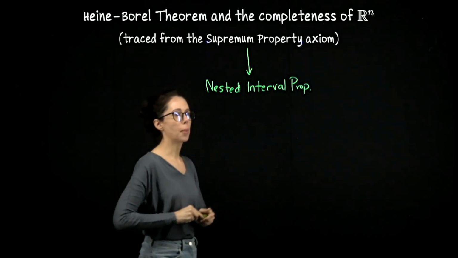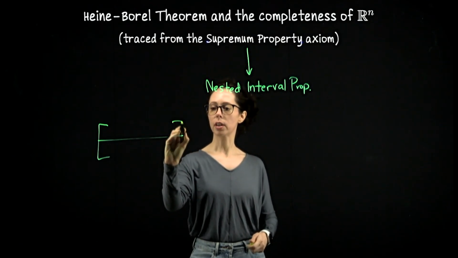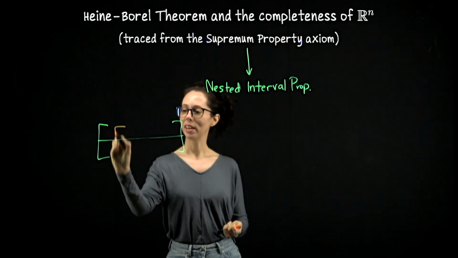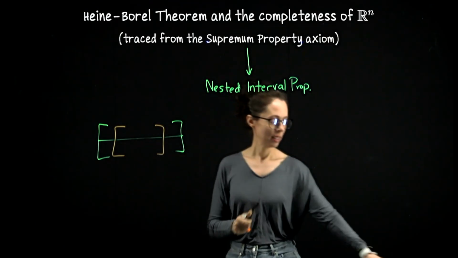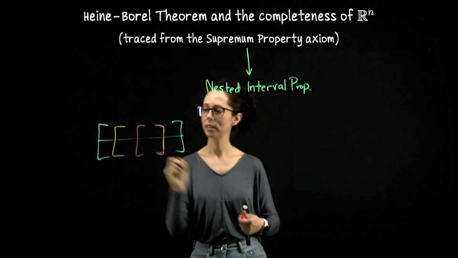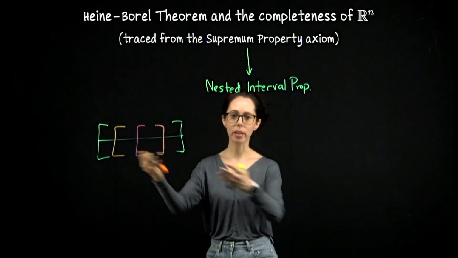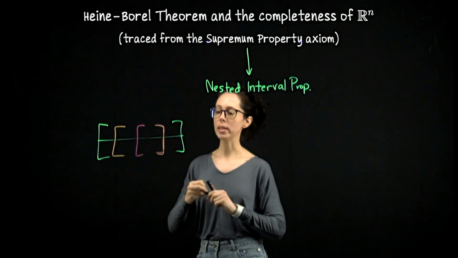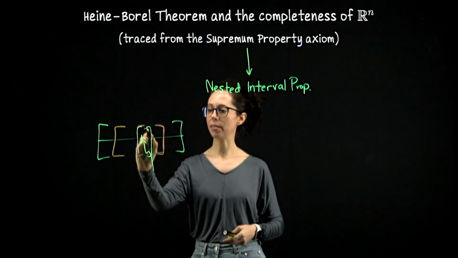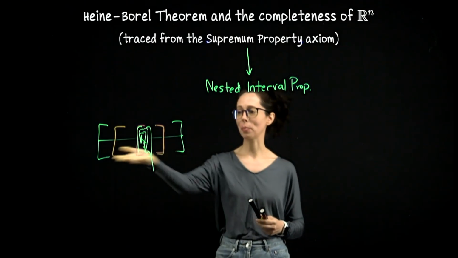The nested interval property says that if you have closed bounded intervals which are non-empty and nested, so maybe this is your first one, and then you move in, and then maybe you only move in a little bit, like that. If you have an infinite family of nested closed bounded intervals of this form, they have a point in common. So they do have some element which survives the intersection if you look at taking the intersection of this family of sets.